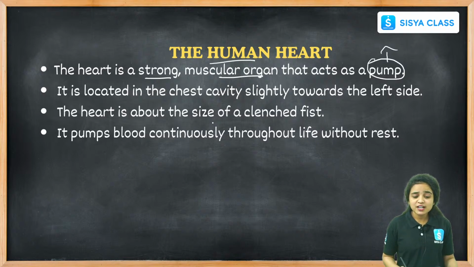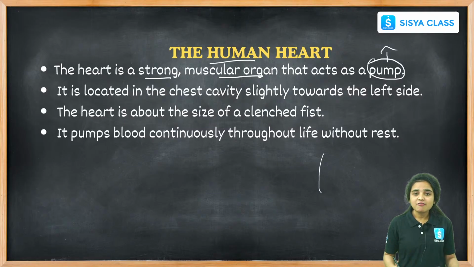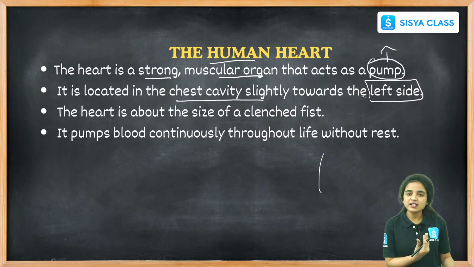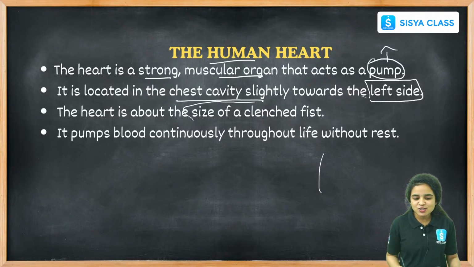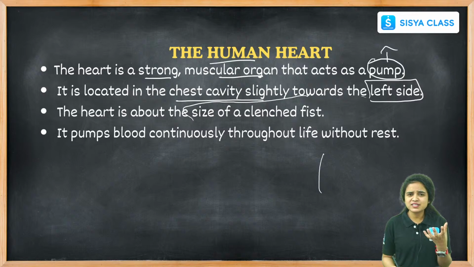And where is it located? We already talked about it. The right lung contains 3 lobes and the left lung contains 2 lobes, because in the chest cavity the heart is slightly located towards the left side. And the heart is about the size of our clenched fist. We can't see our heart, but we can know the exact size of our heart.